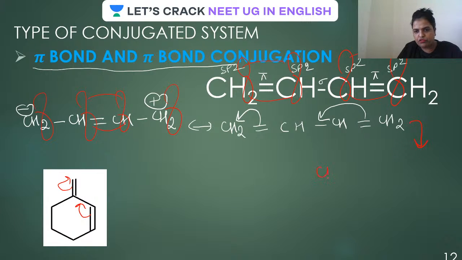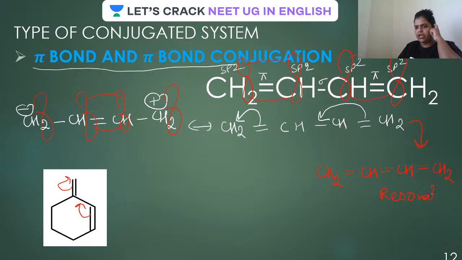You don't have to move the position of any atom. Make the position of all the atoms and write it this way with single bonds. Is that clear? Now you can see there was a double bond here, but in this case, between these two, there is a single bond. Here there was a single, but here a double bond. So all the bonds have got a partial double bond character like this. So this is the resonating hybrid.